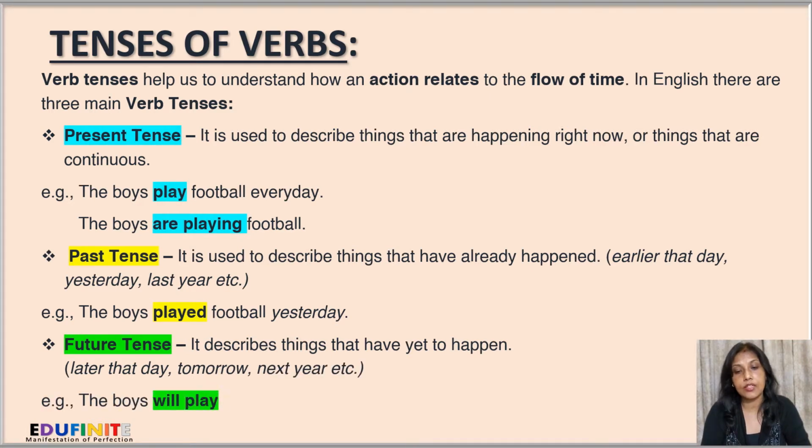Next, future tense. It describes things that have yet to happen. And we use terms such as later that day, tomorrow, next year, etc. For example, the boys will play football tomorrow. So they haven't played it yet. They'll play the next day, that is tomorrow.